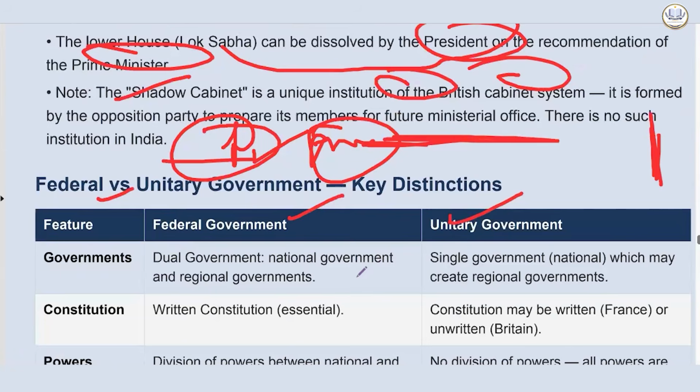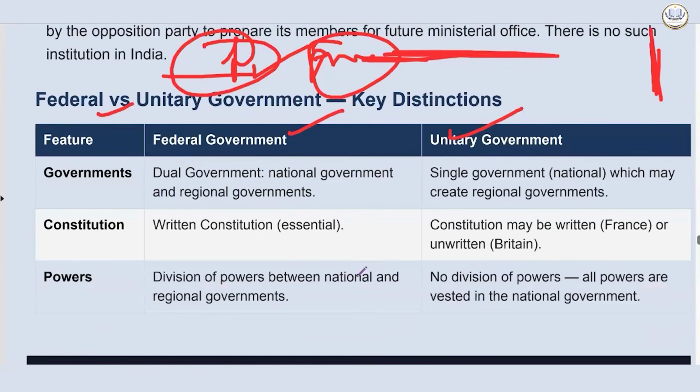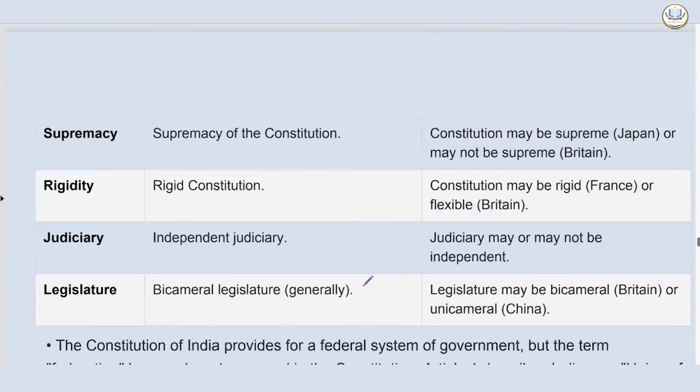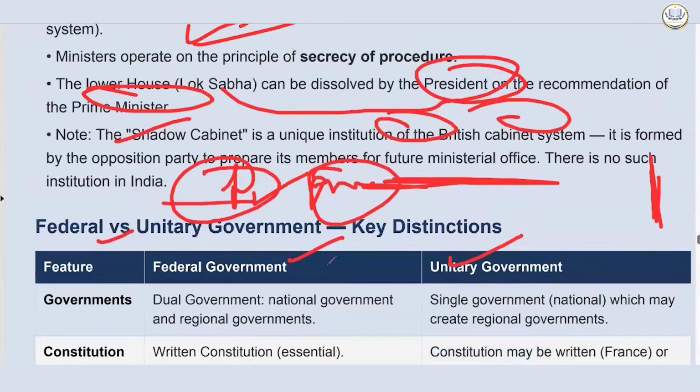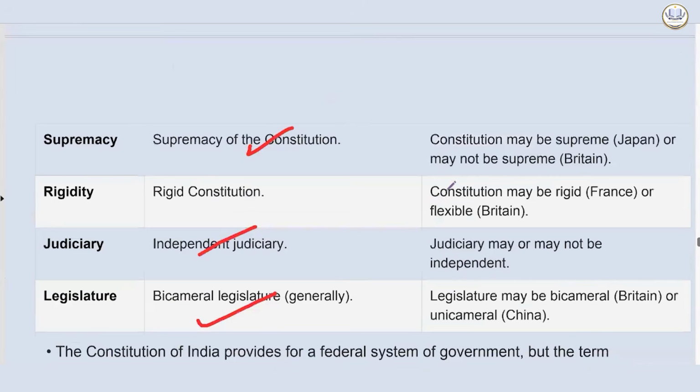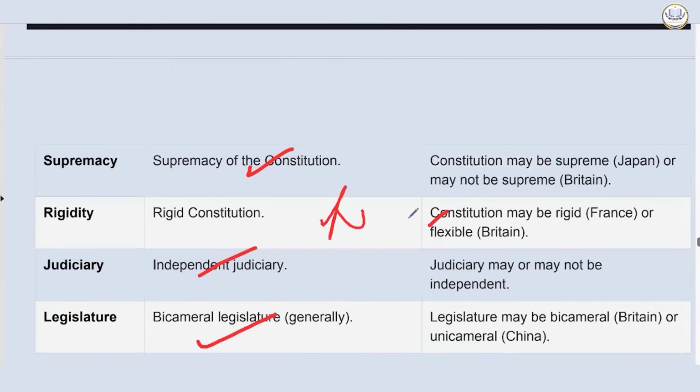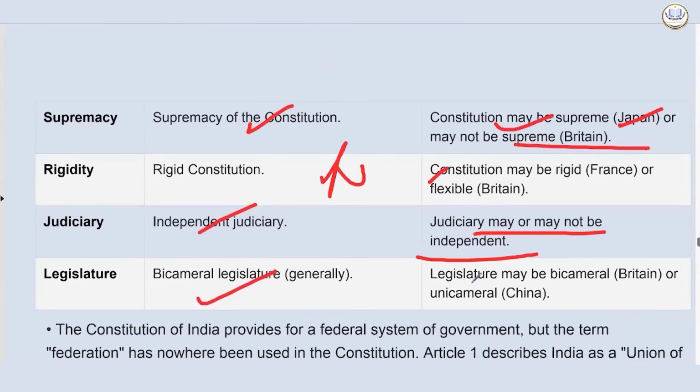Then there are two systems: federal versus unitary government. Federal means there will be dual government, national and state governments. And in federal government, we have a written constitution, so there is a division of power, which is not so present in the unitary form of government. Here, there is a rigid constitution, supremacy of constitution, independent judiciary, and bicameral legislature. However, in the unitary government, the constitution may be rigid or flexible, and we have a mix in India. Constitution may be supreme, like Japan, or may not be supreme. Judiciary may or may not be independent. Legislature may be bicameral or unicameral, like China.